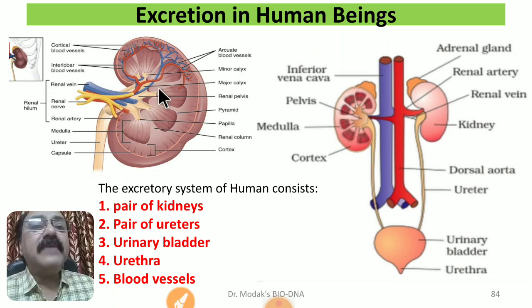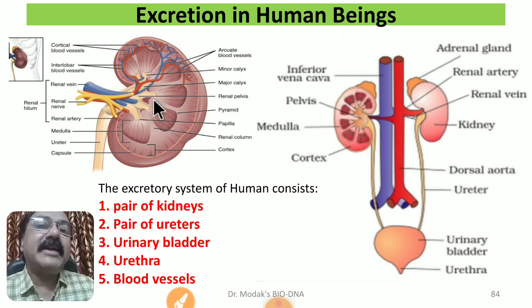Then after filtering that blood, the purified blood is carried with the help of this renal vein, and in this way the renal artery carries the blood with the nitrogenous waste. The filtering units inside this kidney, arranged in the form of renal pyramids, are called nephrons. They filter this blood, and the purified filtered blood is then carried back by the renal vein.